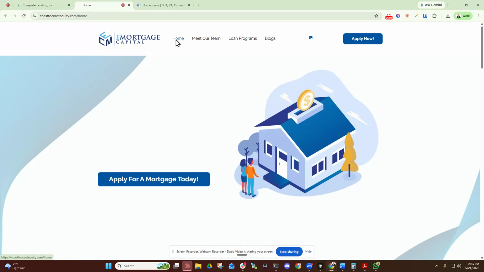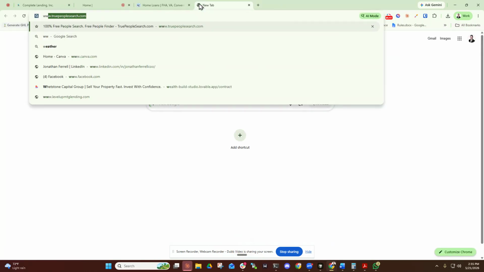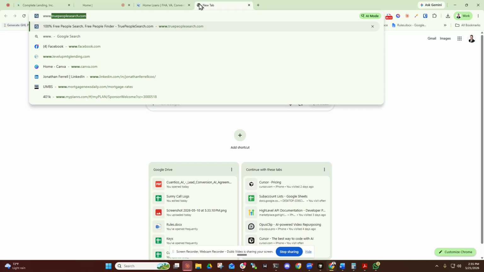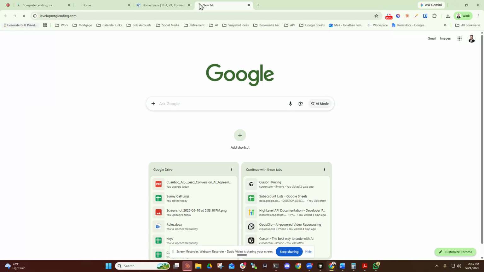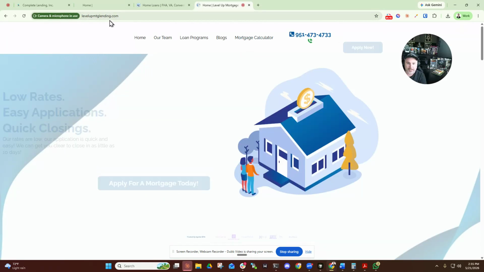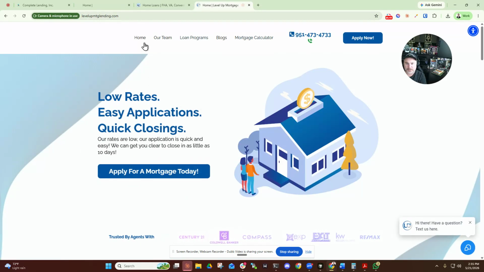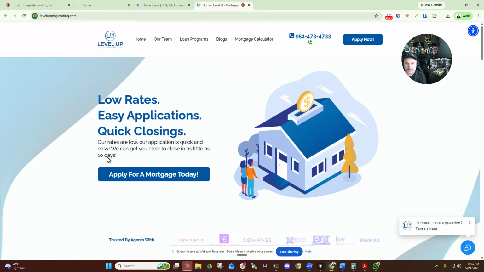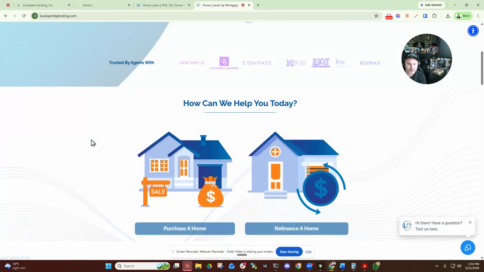Funny enough, this was a website template that I sold inside of my mortgage snapshot, and it's actually my own website that I built. All that I did when I built the actual site was I literally went to Rocket Mortgage and said, okay, I like what Rocket Mortgage did here.